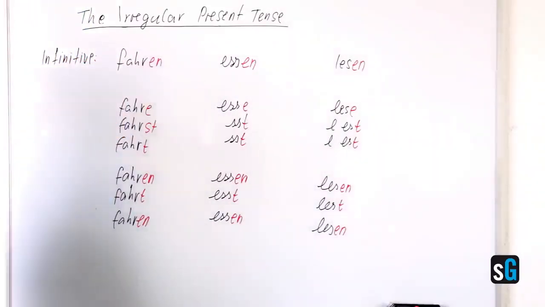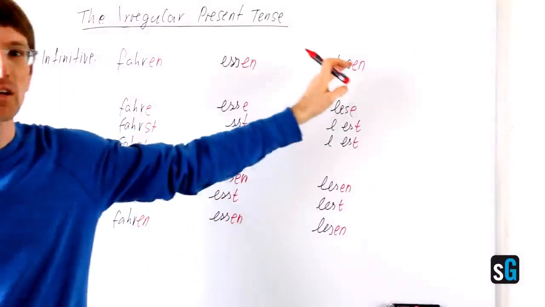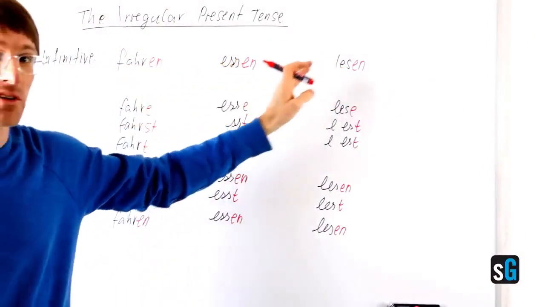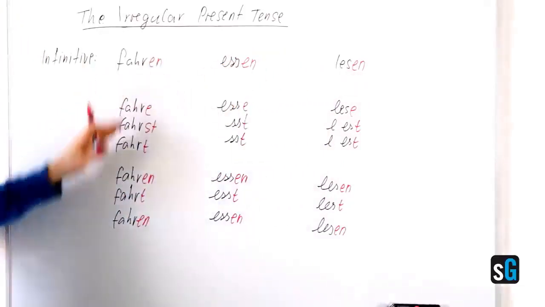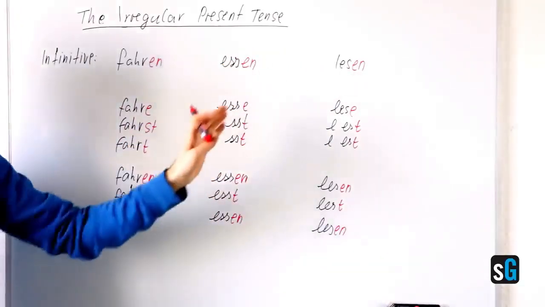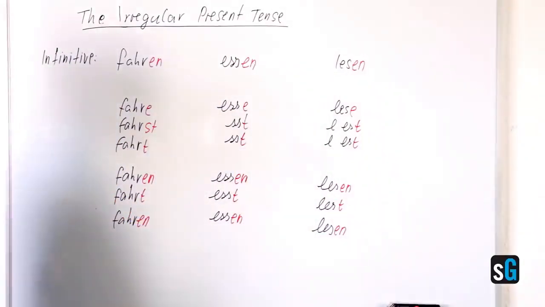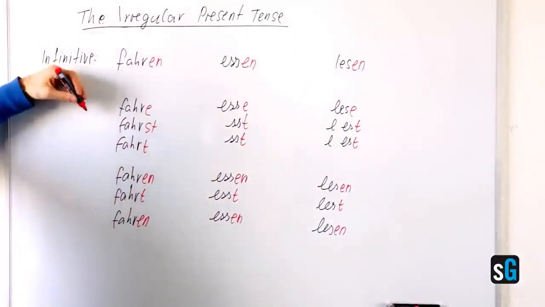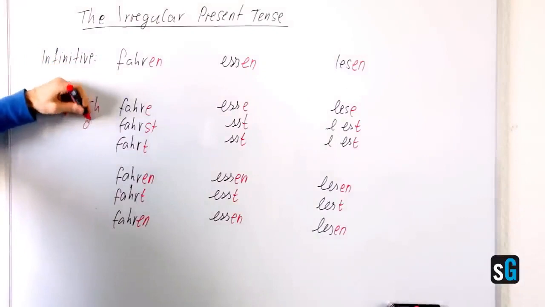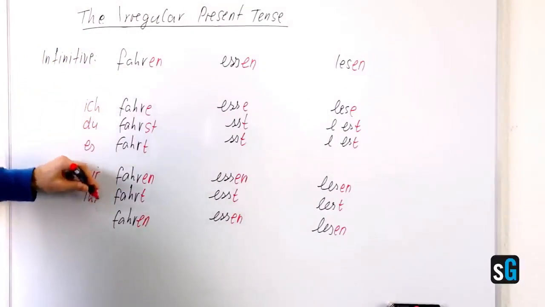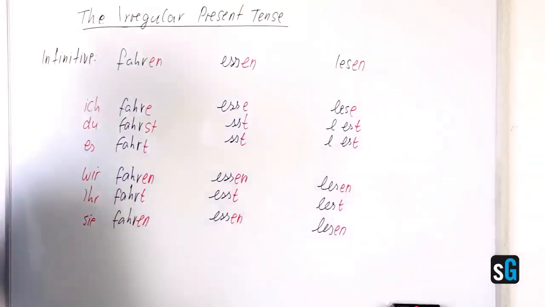I've picked three words here: fahren, essen and lesen, which means to drive or to ride, to eat and to read. So I've prepared a little bit, it's not finished yet. So far I've applied all the grammar you've learned in the last video about the regular present tense. So where's the difference? By the way, it's ich, du, er/sie/es, wir, ihr and sie.